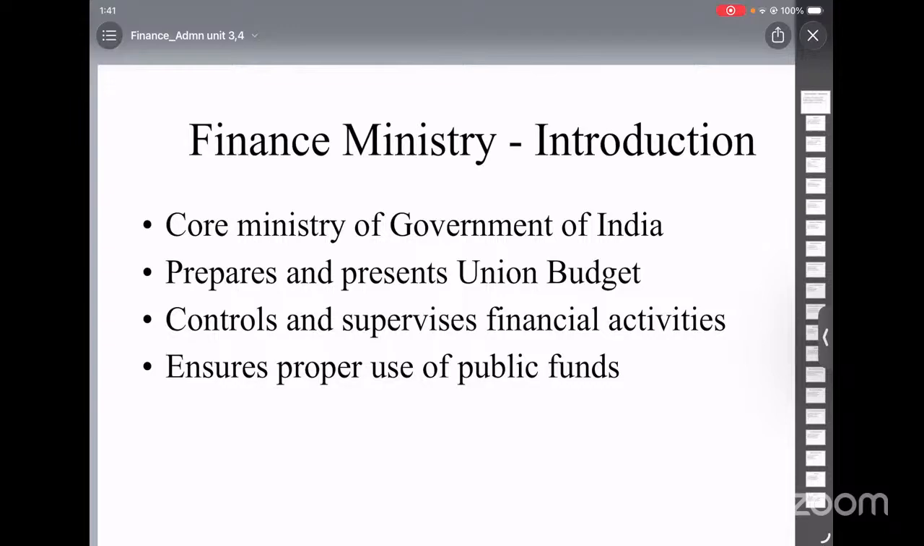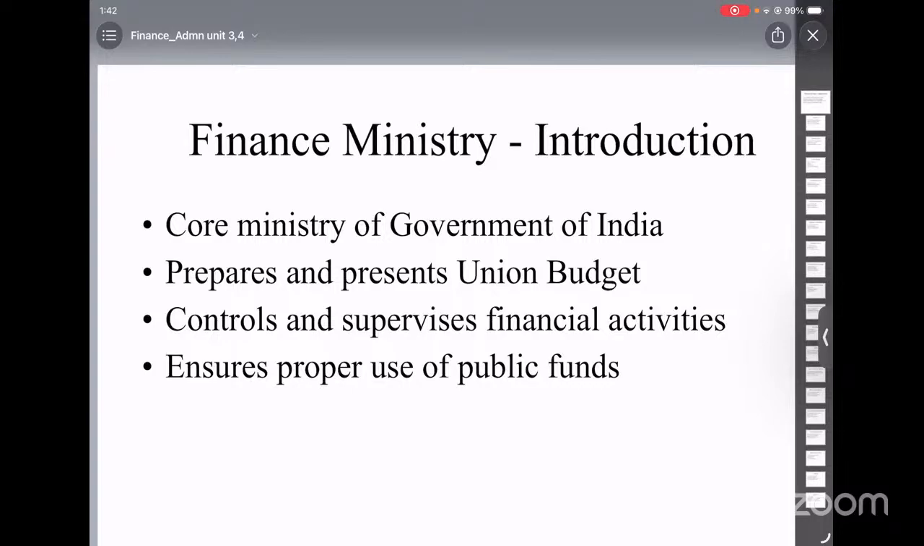The demands for grants show how much money each department requires. So the demand for grants is nothing but how much money a department needs. Those are called demands for grants. And the annual financial statement gives a complete picture of the government's finances. After all this, the final stage is the cabinet approval. Finally, the complete budget is placed before the cabinet, and the cabinet carefully examines the budget. Once it is approved, the budget is ready to be presented in the parliament.